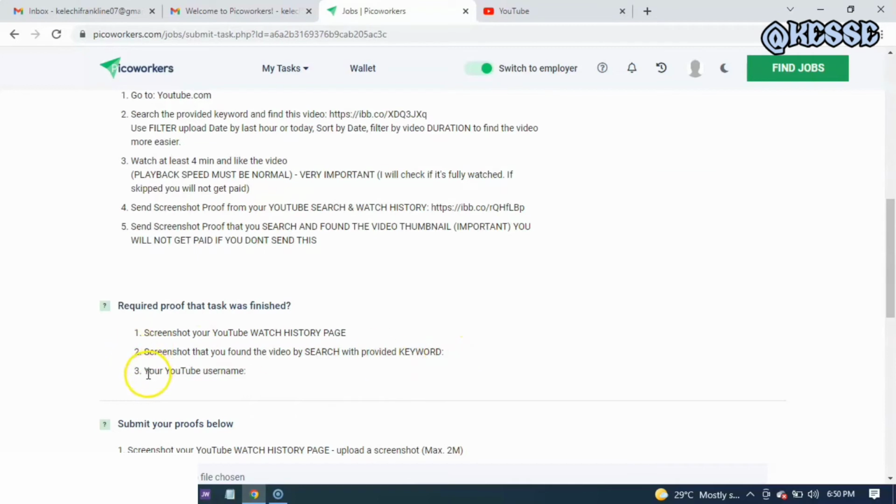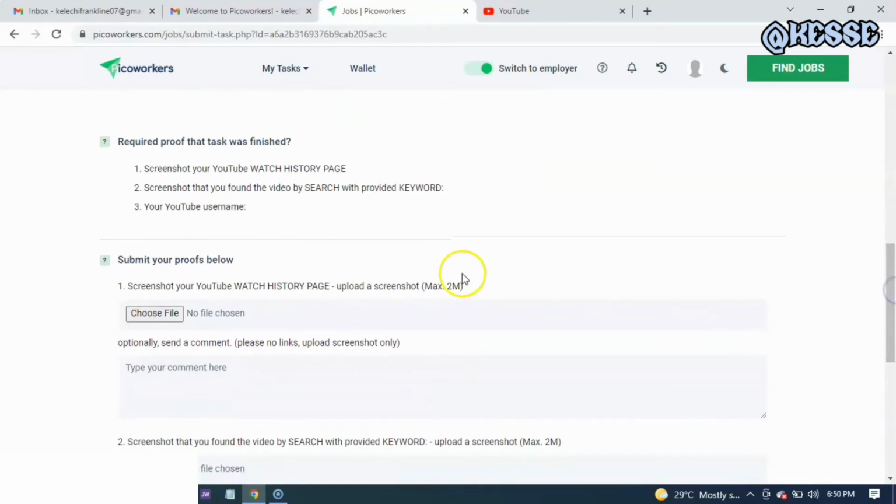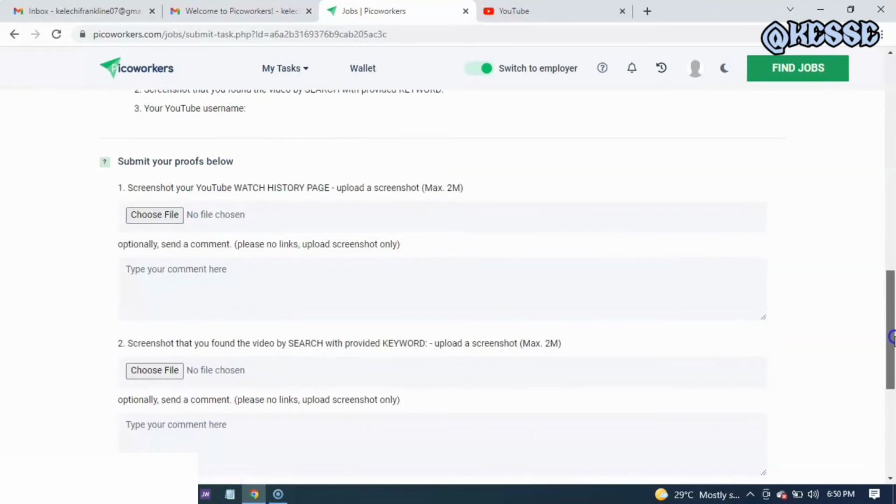Then I will send my YouTube username in order for me to receive the payment for this task. So once I've done all of those things, this is where I have to put in all the proof, all the requirements that are above here. Then I'll submit it.